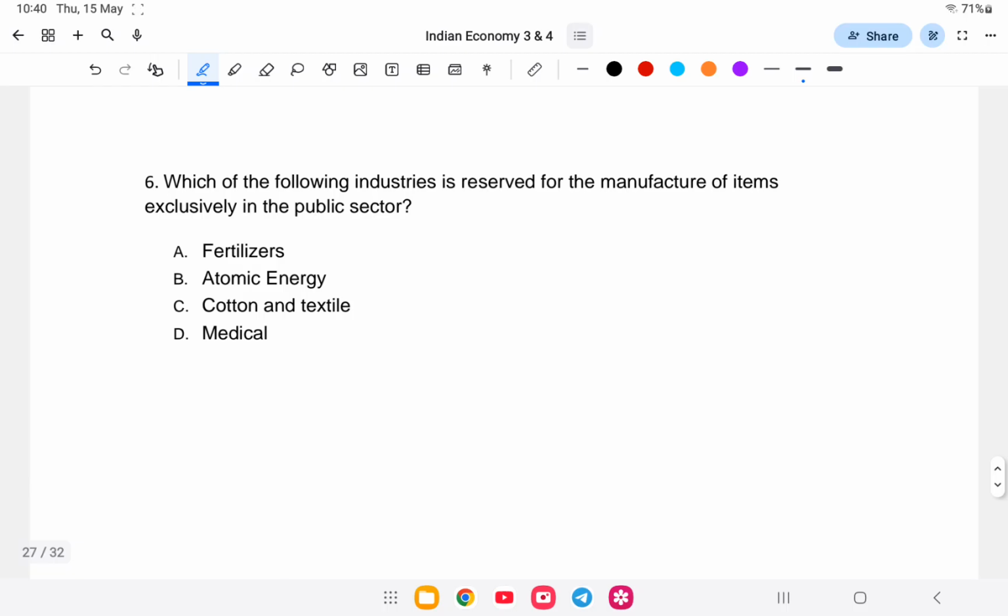Next question, question number 6. Which of the following industries is reserved for the manufacture of items exclusively in the public sector? Exclusively public sector means under government control, and private industry cannot enter. Is it fertilizer, atomic, cotton, or medical? The answer is option B, atomic energy.